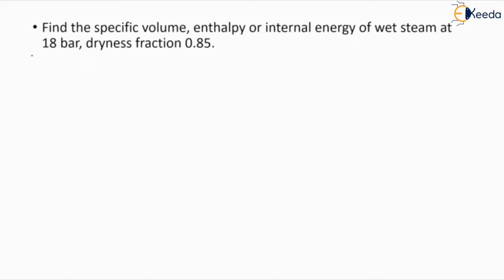Our first numerical is: find the specific volume, enthalpy or internal energy of wet steam at 18 bar, and the dryness fraction is 0.85. This particular numerical is related to steam formation, which we can define as a pure substance. So we have to see the given values first. What are the given values? Here we have the pressure 18 bar and dryness fraction 0.85, and it is for the steam.